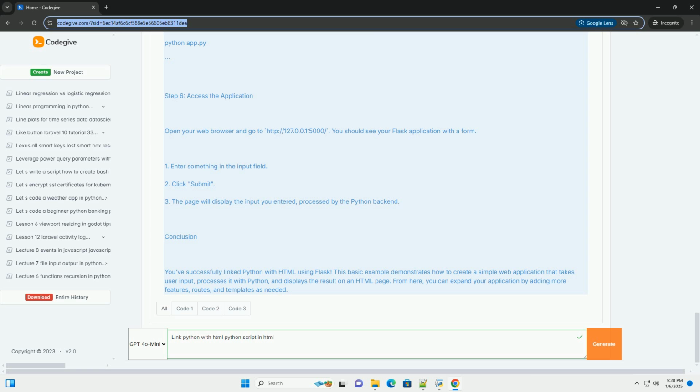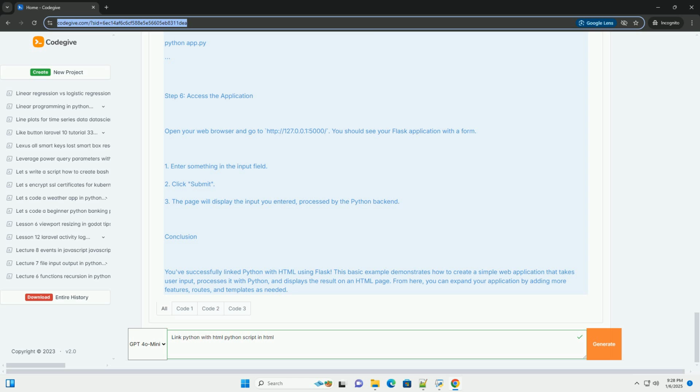Step 6. Access the application. Open your web browser and go to http://127.0.0.1:5000/. You should see your Flask application with a form. 1. Enter something in the input field. 2. Click Submit. 3. The page will display the input you entered, processed by the Python backend.